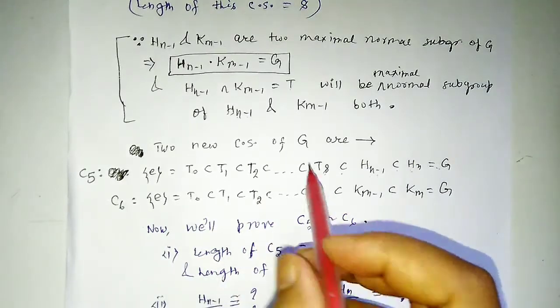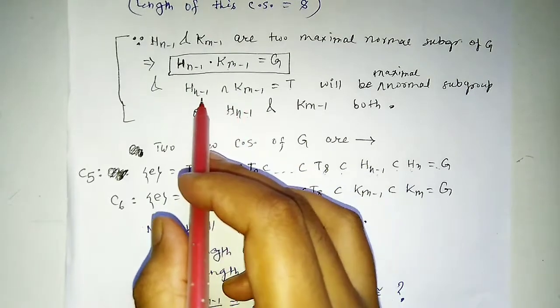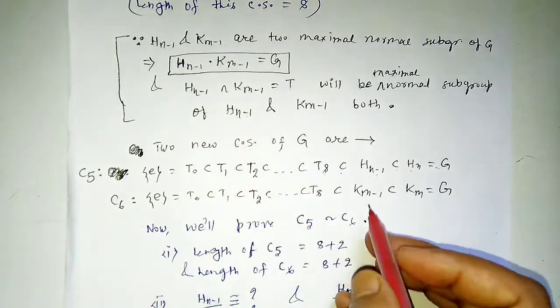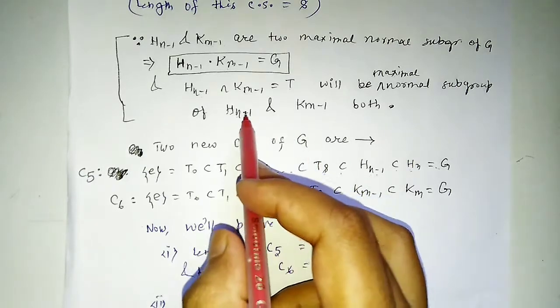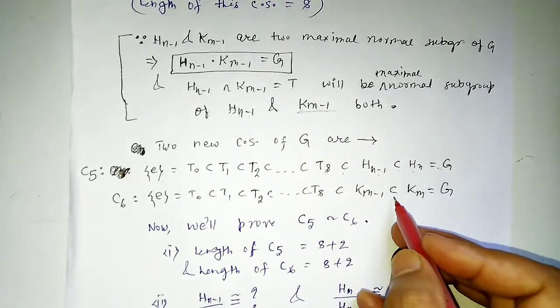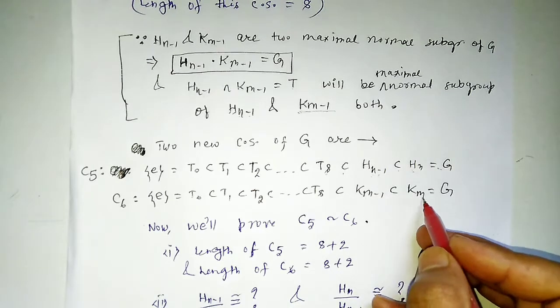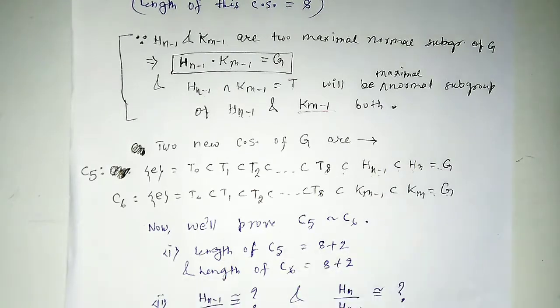Here Ts, which is T, which is the intersection of Hn-1 and Km-1, will be a maximal normal subgroup of Km-1 from this theorem, and this will be a subgroup of Km-1, which is a subgroup of Km, equal to G from C2.